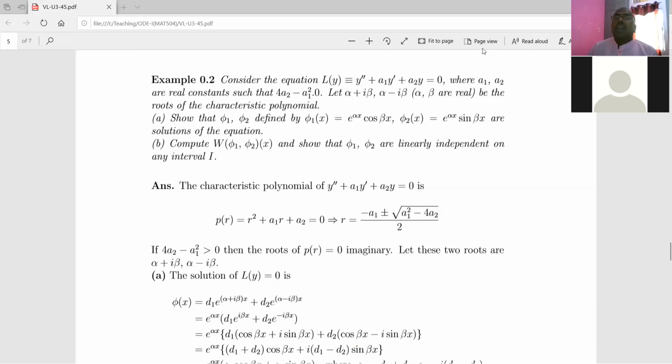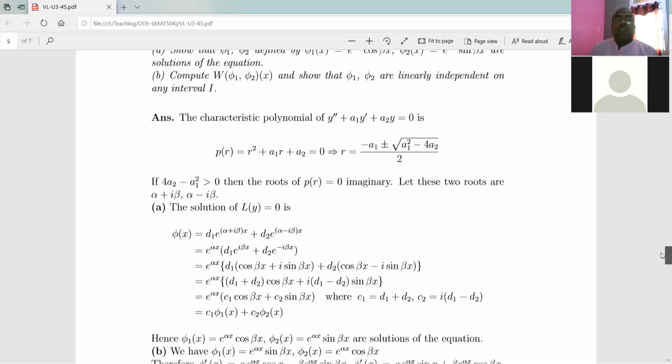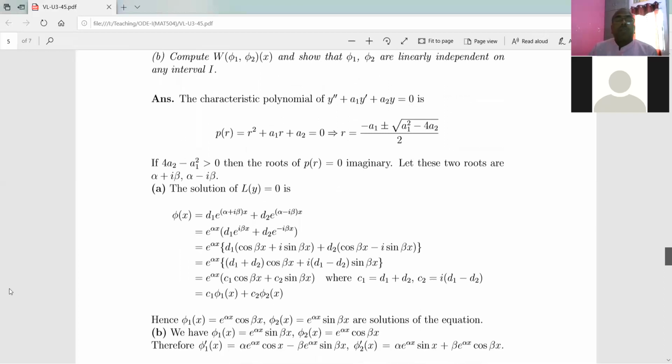So finally, this is nothing but the exponential function into, so we denote this constant by some new constant c1, cos beta x. This is a new constant I into d1 minus d2. We take this as one constant, and it is denoted by c2, sin beta x, right? So this is nothing but c1 into e to the power alpha x cos beta x, and this is c2 into e to the power alpha x sin beta x.